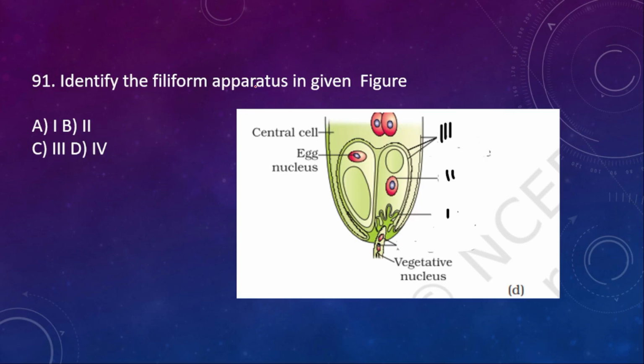91. Identify the filiform apparatus in given figure. See, this is central cell, this is egg nucleus, and this is also egg nucleus, and this one is the filiform. So option A is right.